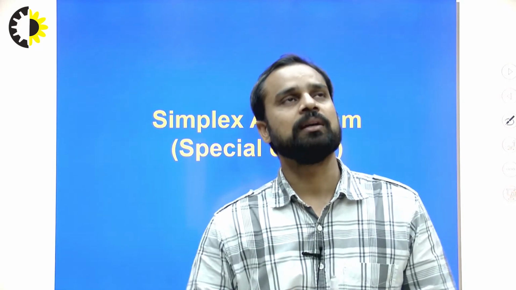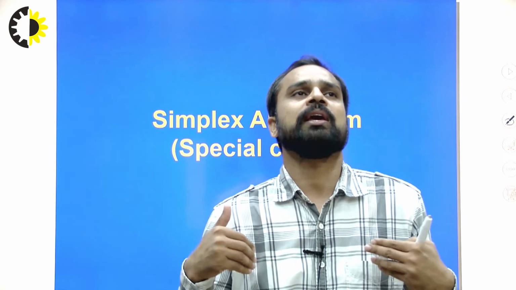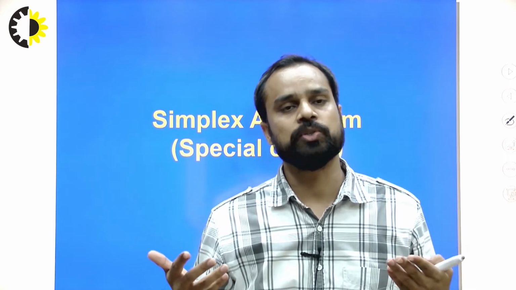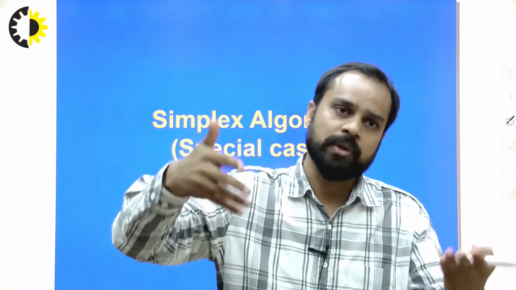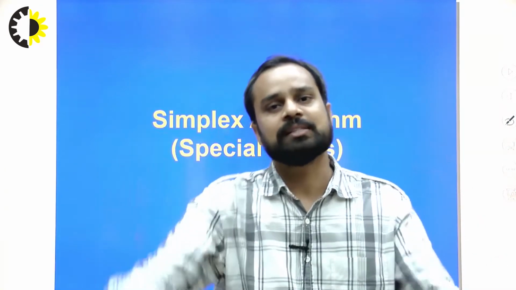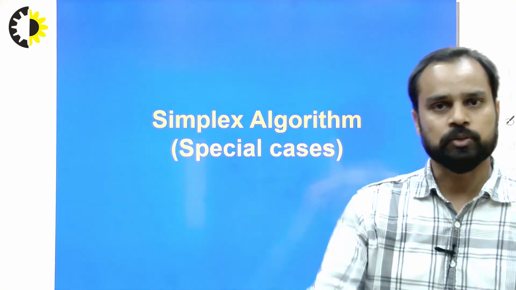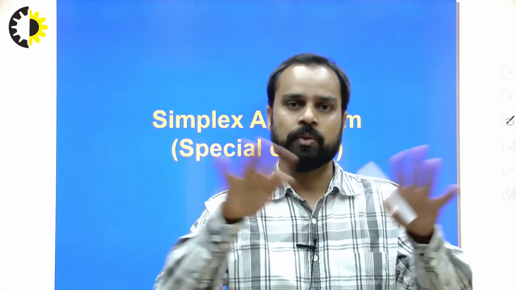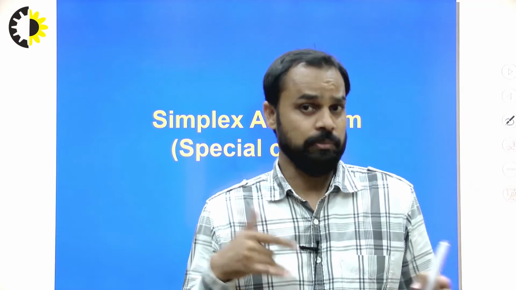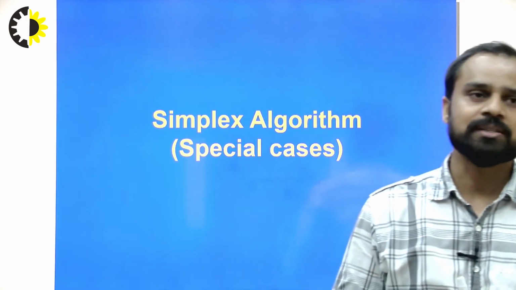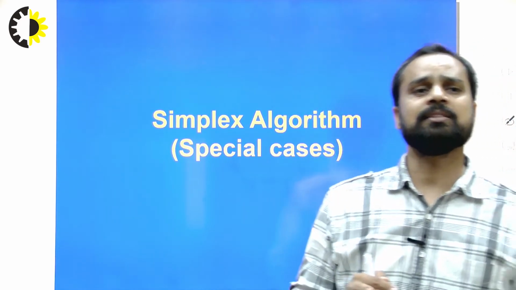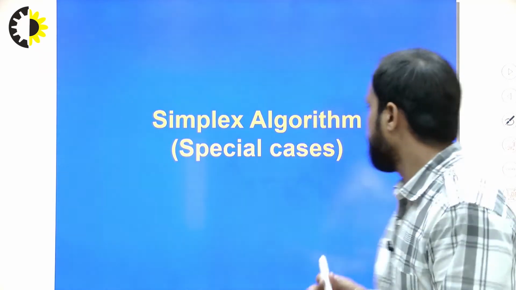Now the question is how we can get an idea whether a problem has a unique solution, multiple solutions, unboundedness, or no feasible solution in the simplex algorithm. How will we identify them? In today's class, I will discuss these different special cases, the different aspects of the simplex algorithm termination criteria, by which we can understand whether the problem has a unique solution, multiple solutions, unboundedness, or no solution.